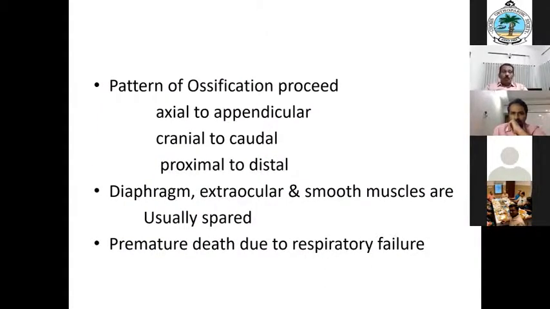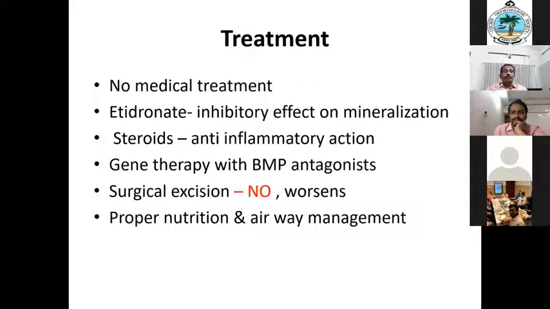So the pattern of ossification, all these things I already said. And usually there will be premature death due to respiratory failure, a restrictive airway, because the trunk muscles are all ossified and chest expansion is limited, with only the diaphragm finally working. So there will be a restrictive airway disease, and it produces death of the child.